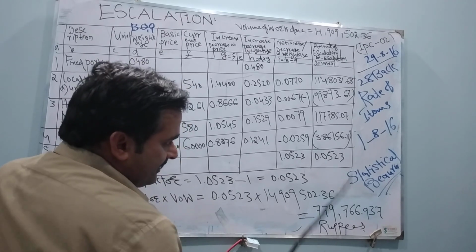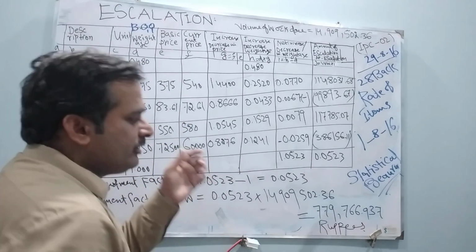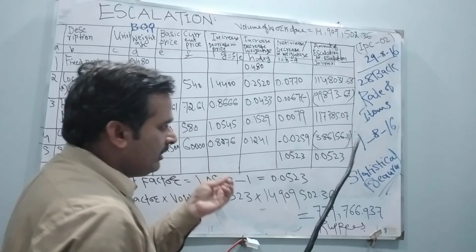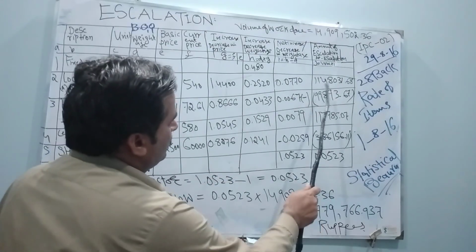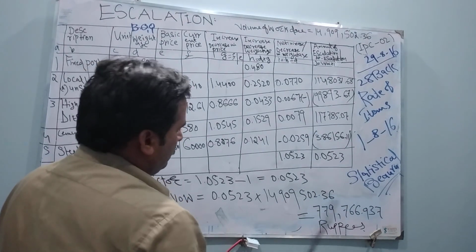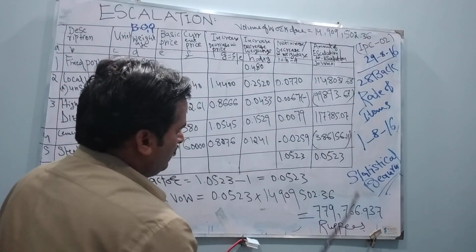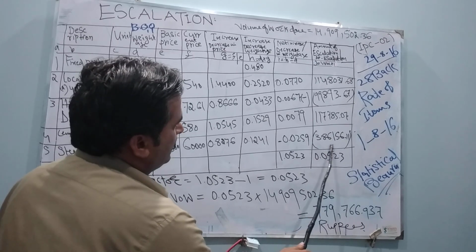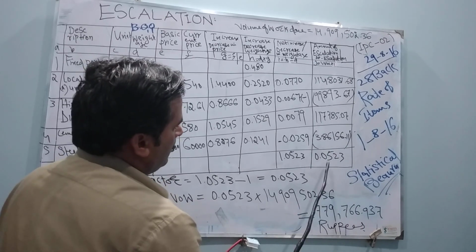This will be the extra additional amount given to the contractor. When you add this value, you get the same; you also deduct this one from here.